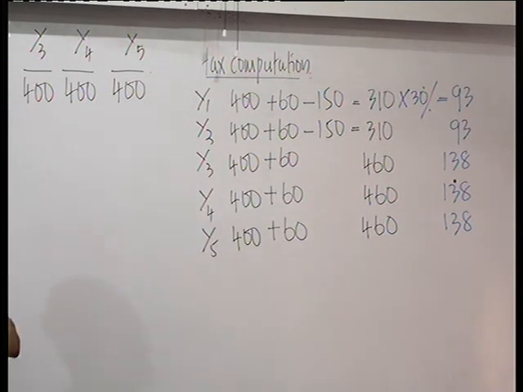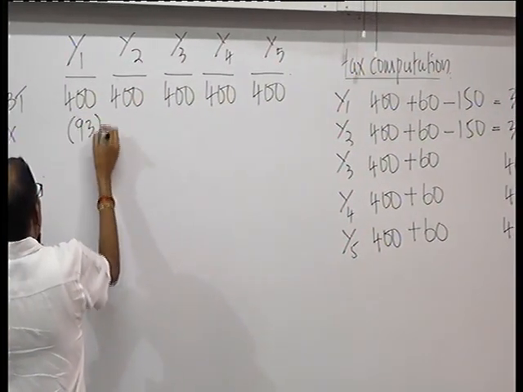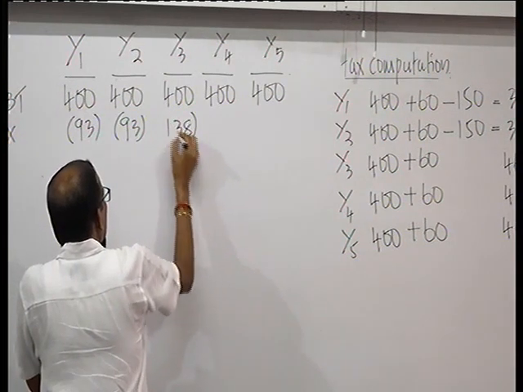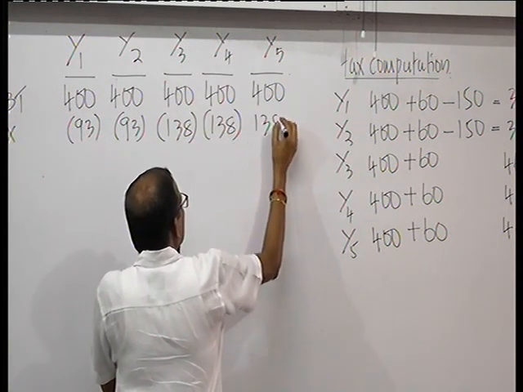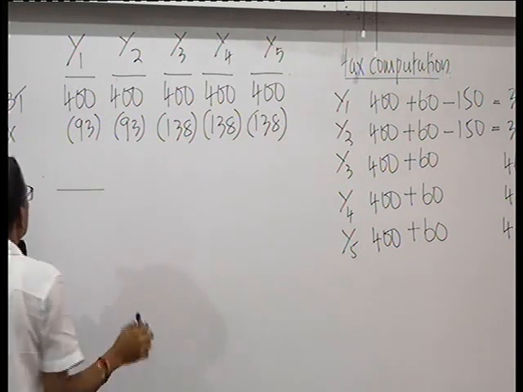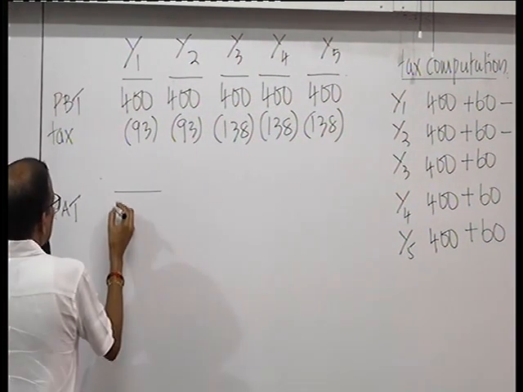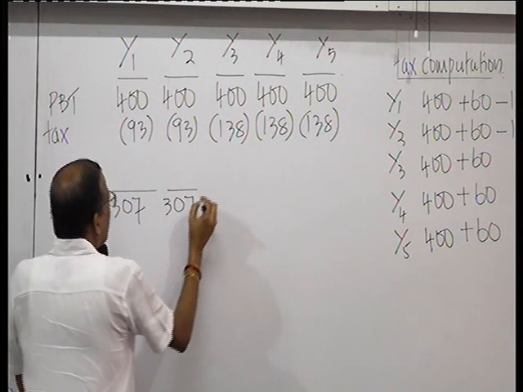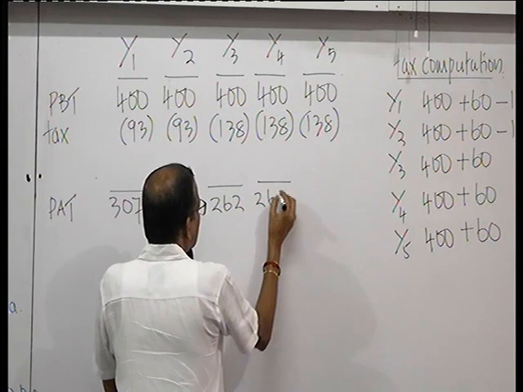So your taxes: first year 93, second year 93, third year it rises to 138, fourth 138, fifth 138. Then your profit after tax: 307, 307, 262, 262, 262.